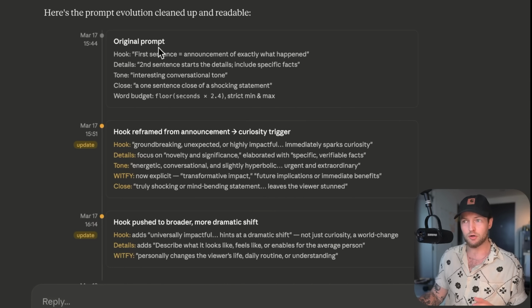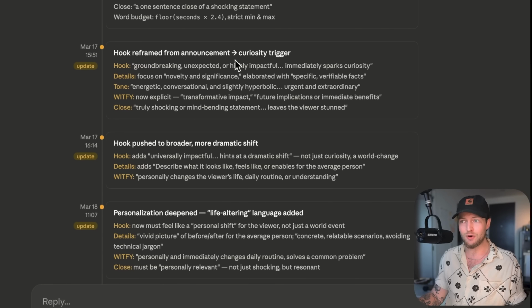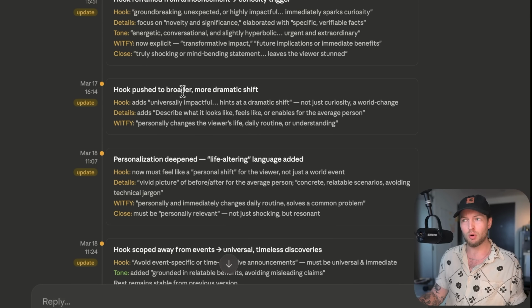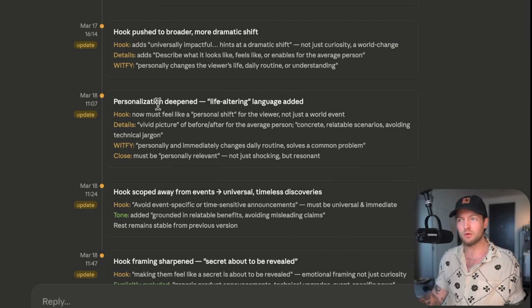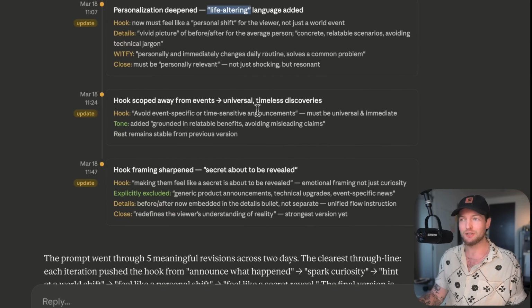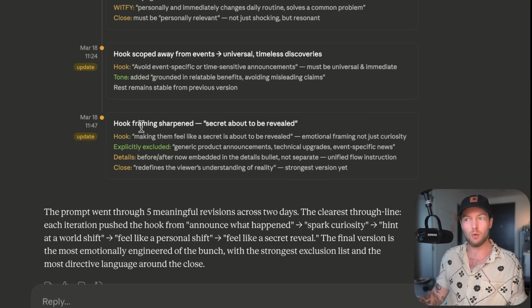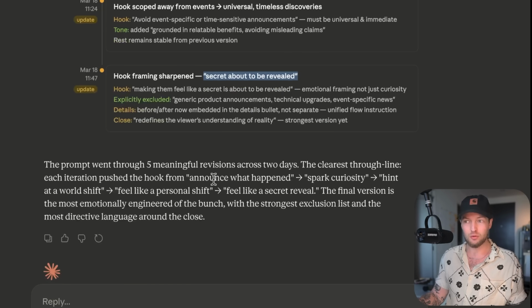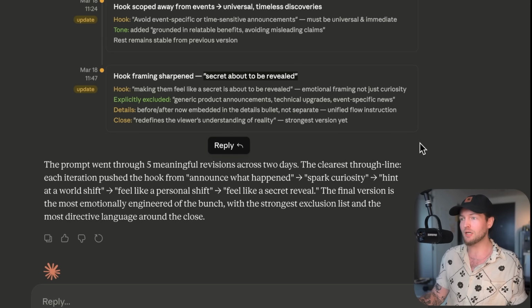As you can see, we started with the original prompt that had a hook, detail, tone, close, word budget, etc. Then it started reframing it from announcement to a curiosity trigger. It pushed it to be broader, more dramatic. Then it tried to deepen the personalization with life-altering language added. The hook scoped away from events more into universal and timeless discoveries. And we ended up at hook framing sharpened with secrets about to be revealed. So it went through 5 meaningful revisions across 2 days.